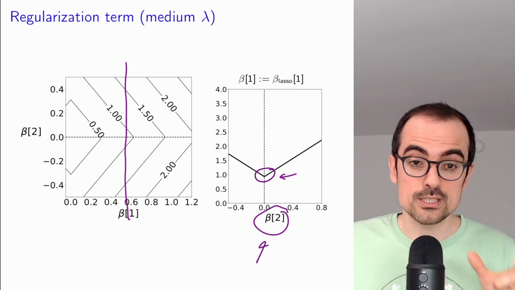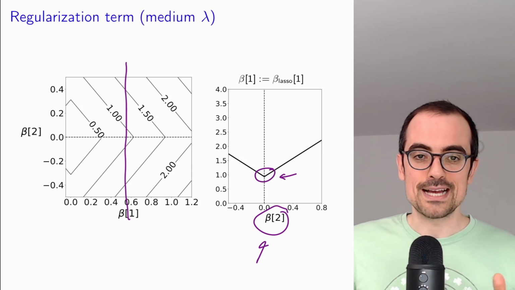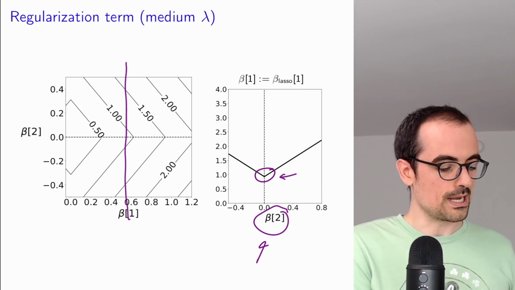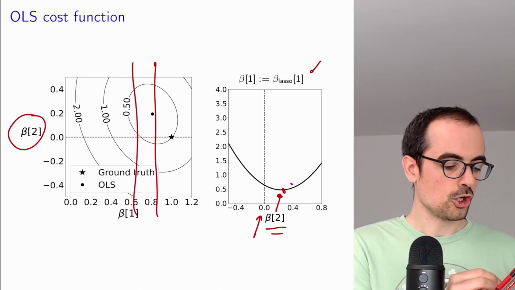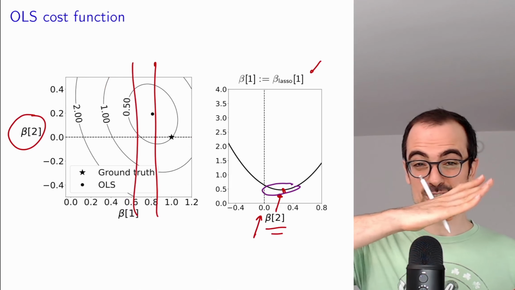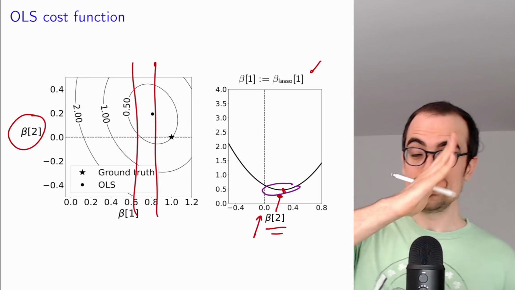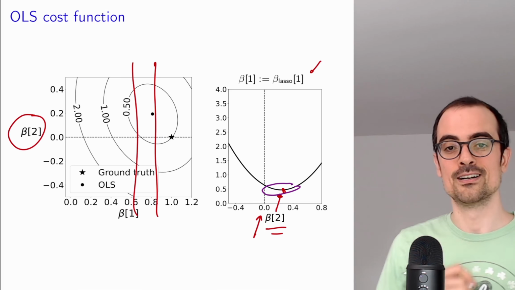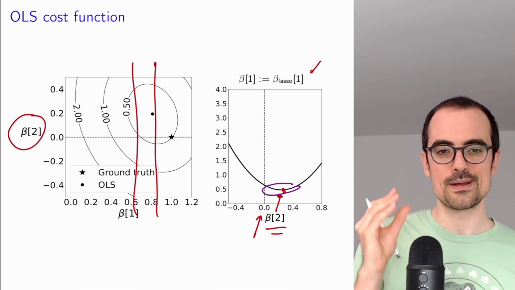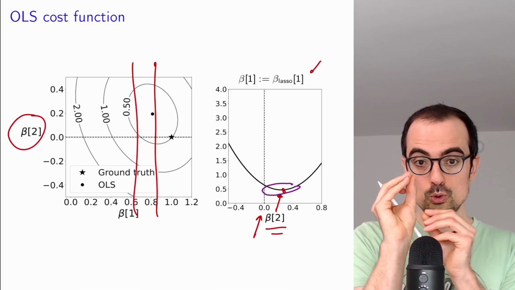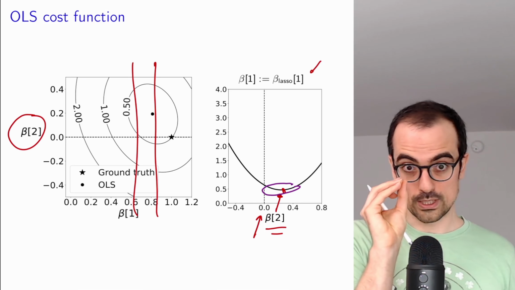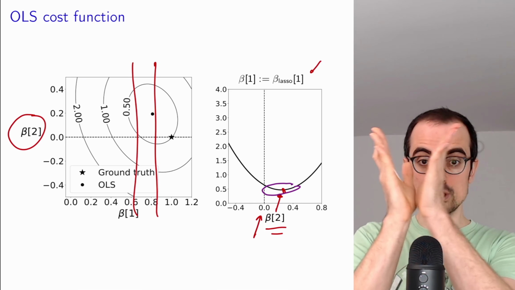And this is very important because when we combine it with the OLS cost function, that close to its minimum is quadratic, it is less pointy than the linear regularization term. When we combine the quadratic and the linear regularization term, close to the solution, the linear term is going to dominate.